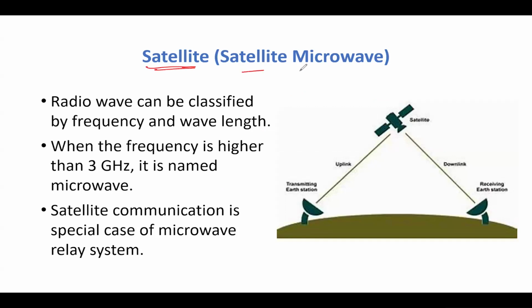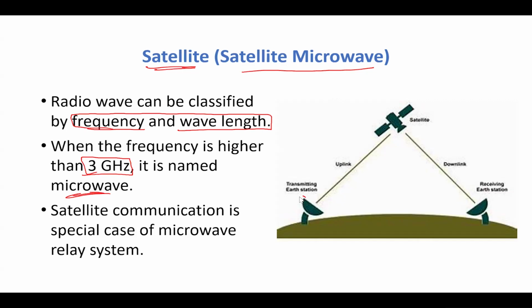The next kind of transmission media we'll be learning is satellite or satellite microwave. A radio wave can be classified by frequency and wavelength. Any radio wave, we are going to divide according to its frequency and wavelength. When a frequency is higher than 3 gigahertz, it is called a microwave. Satellite communication is a special case of a microwave relay system. Through the satellite we will be sending these microwaves.